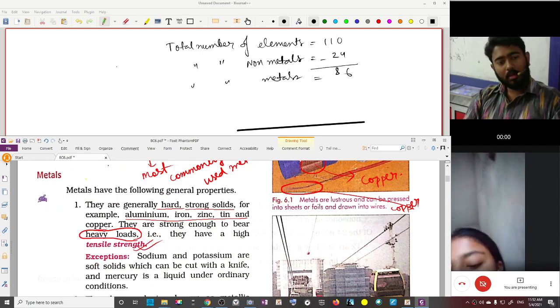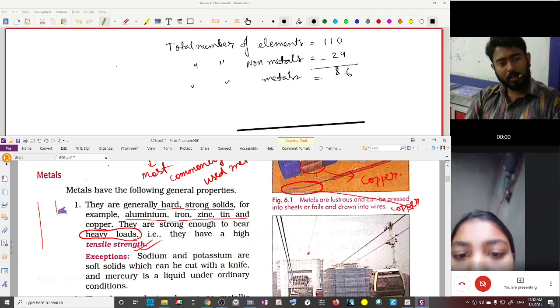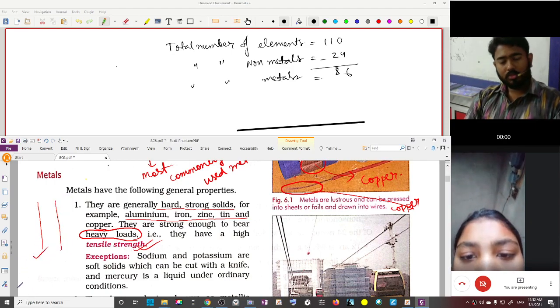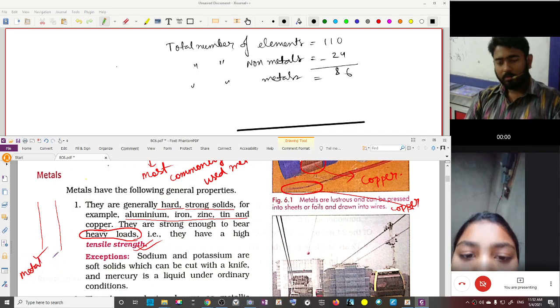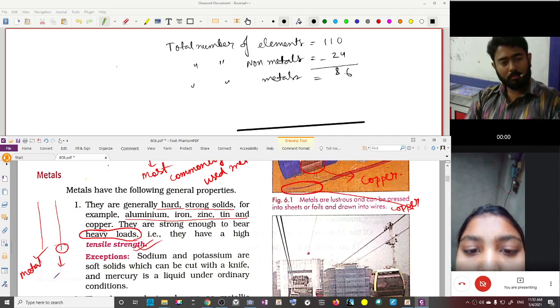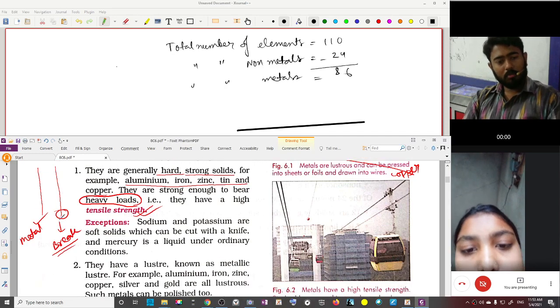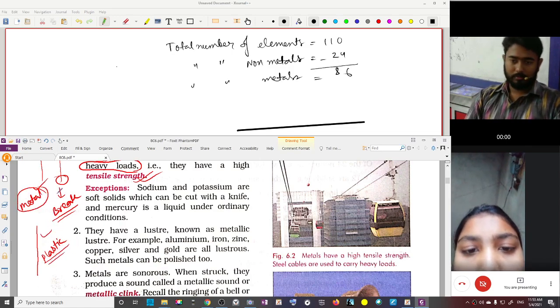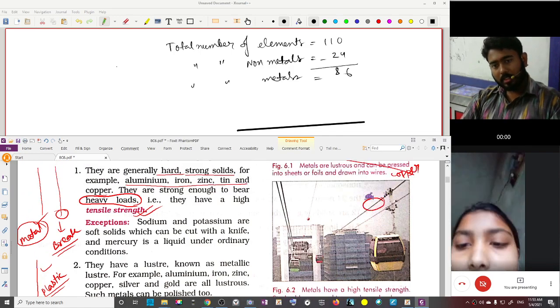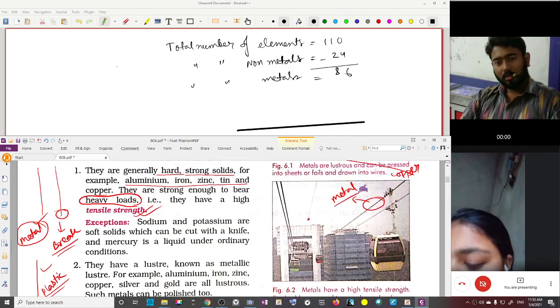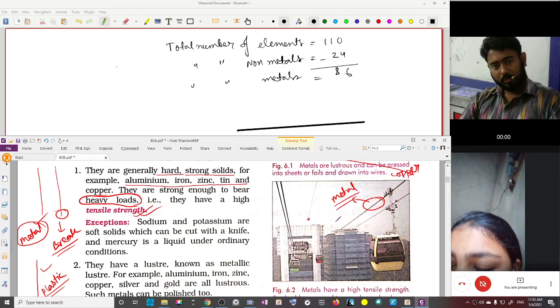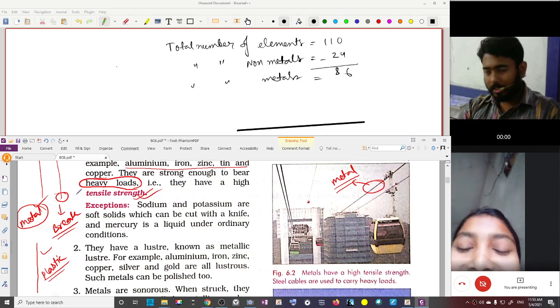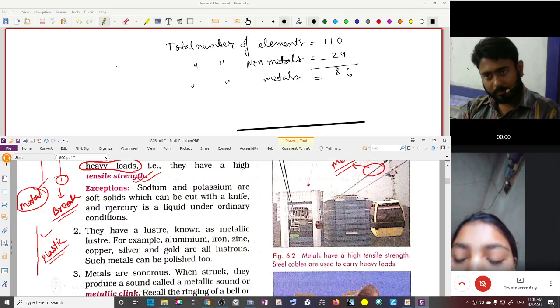Now suppose you have a metal wire and a wire made up of mud. Which one will be stronger? The metal one. Will the mud one be stronger? No, the mud one will break. Can you make a wire out of plastic? You can always make a wire out of plastic, but will that be as strong as the metal? No. See, these cables are made up of metal, not plastic. Is that clear? So they have high tensile strength. Okay, read from exceptions.